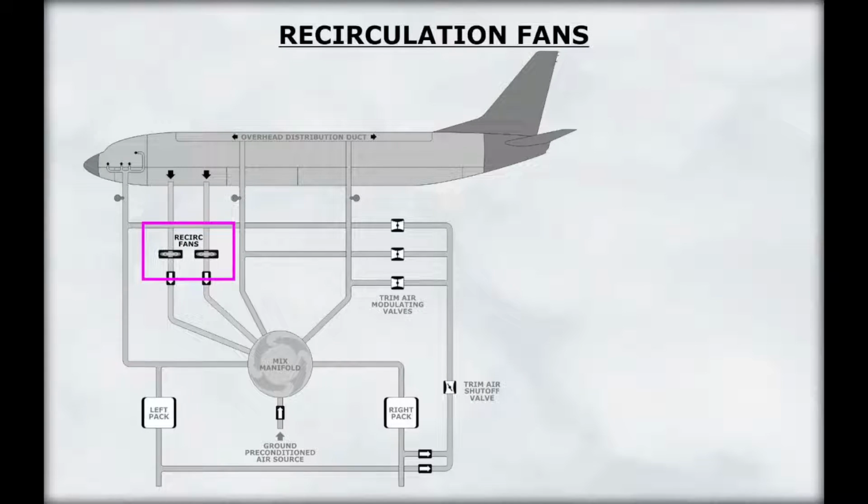The B737-800 incorporates two recirculation fans. The recirculation fans draw cabin and E&E compartment air into the mix manifold through an air filter in the forward cargo compartment. This improves ventilation rates and reduces air conditioning pack load and bleed air demand. The end result is a reduced fuel consumption.